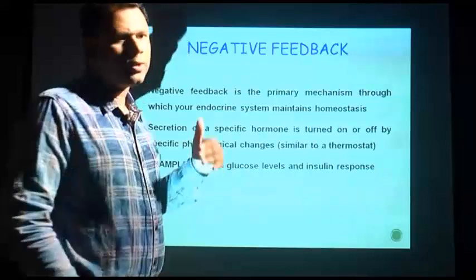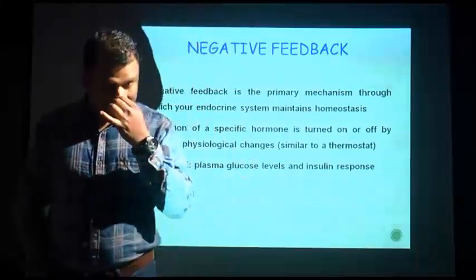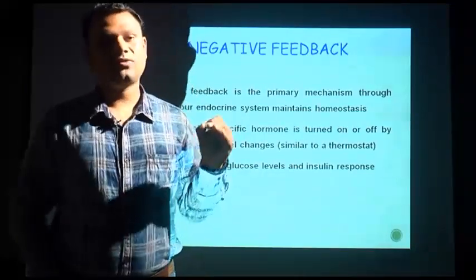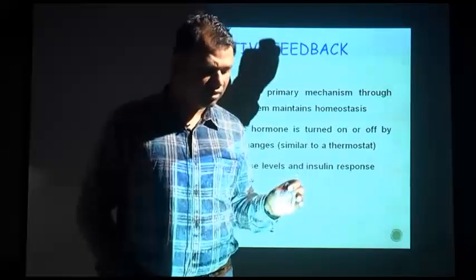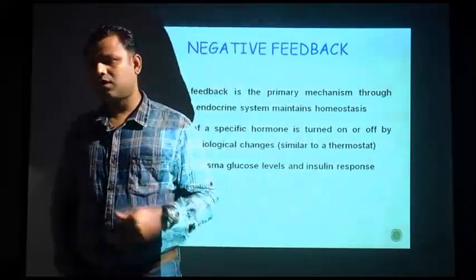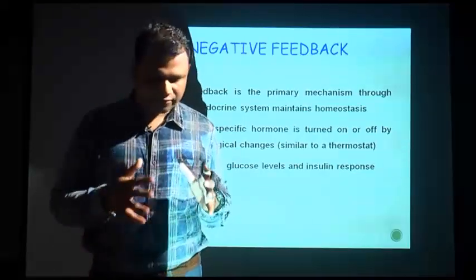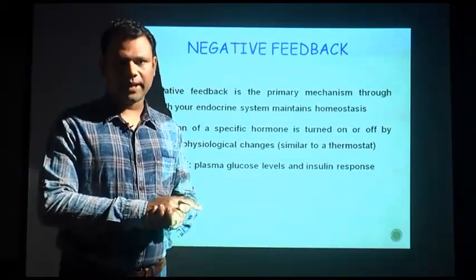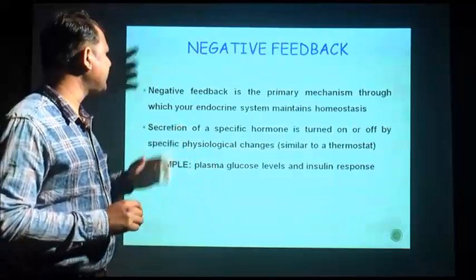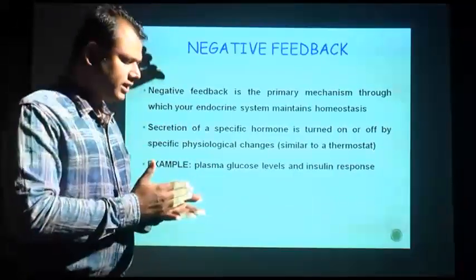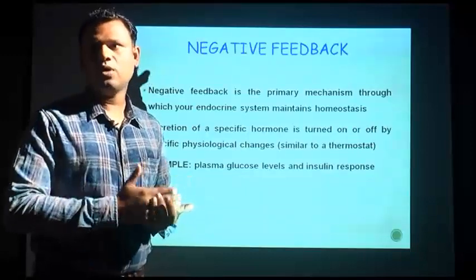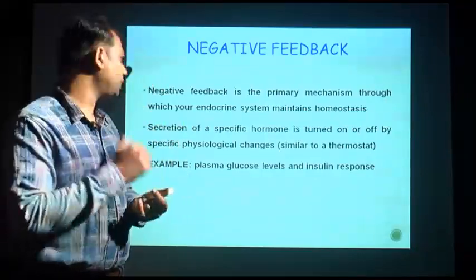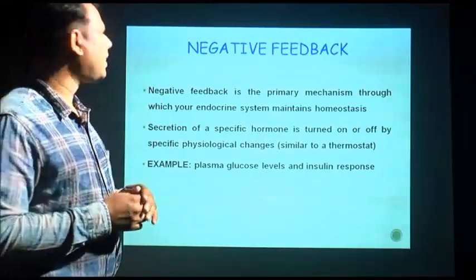Basically, positive feedback means the normal secretion of hormone in its normal state, because the secretion of hormone from the endocrine gland has certain effects either on the same gland or at a distant gland, and if this kind of effect continues in a steady state, it is a positive feedback. But negative feedback is more important than positive feedback, because the body, the cell or the endocrine gland should know when to stop the secretion of the hormone. So let us first know about negative feedback.